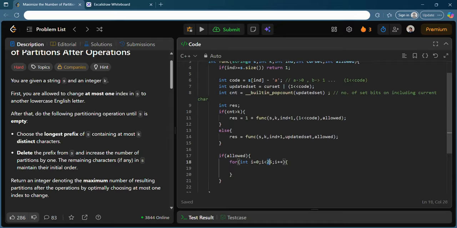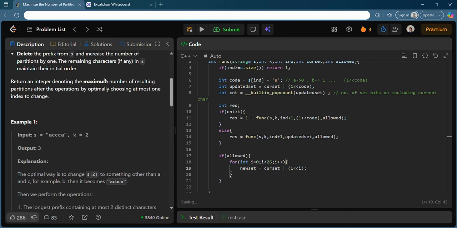Let's say 0 denotes A, 1 denotes B, and the same things, right? So you can have something like a new set. What will be the new set? It will be simple, the same thing, 1 left shift of I. So I have chosen to take this set. Actually you see what I am allowed to do in the string is to replace one character by the other, right? So you see here in this updated set I am taking the ith character instead of the current character. It means that I am replacing. So this actually simulates the replacing operation.